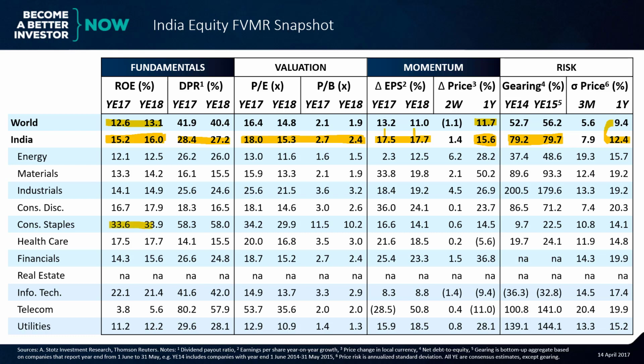Now, let's take a look at some sectors. We can see that consumer staples has very, very high ROE. And the lowest ROE that we can find here is in the utilities, which is kind of normal. That means that the utilities companies are not gouging customers. If we go from there and look at the PE, we can see that the expensive sector, well, high ROE also gives you a high PE and a very high price to book. So consumer staples looks awfully expensive, but EPS looks pretty steady.